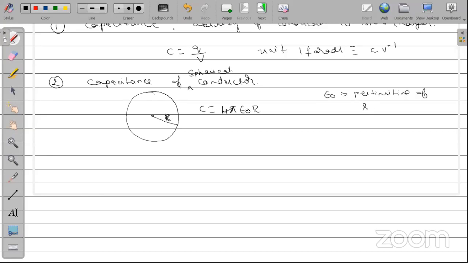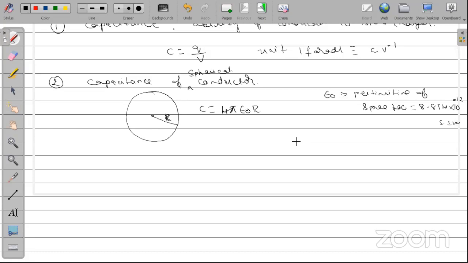It has a value of 8.854 into 10 to the power minus 12 in SI units. It's basically coulomb square by newton meter square. So that's the unit for epsilon naught.